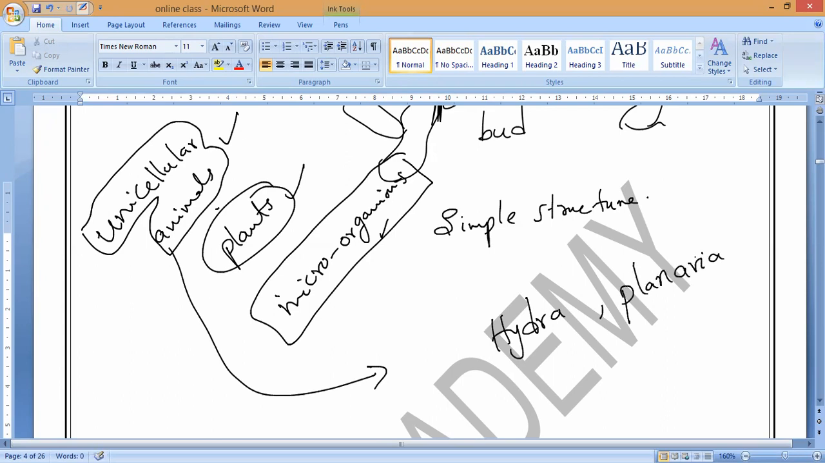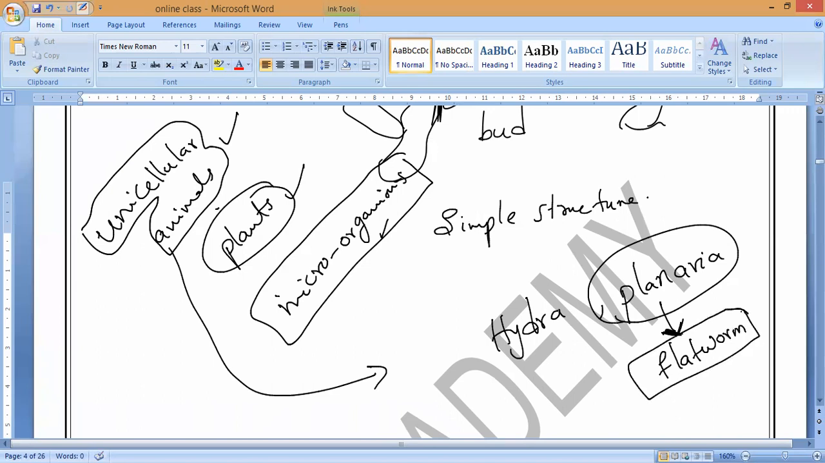So what is the planaria? Can anybody say? Planaria means what? What is another name, the general name of planaria? You are all NEET aspirants. What is the general name of planaria? Even I said it just now. Flatworm. What do you used to call it? Flatworms we can say. Understanding?